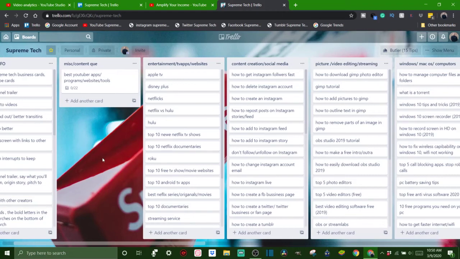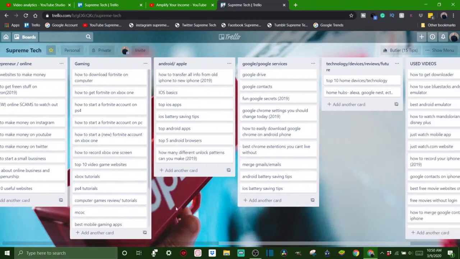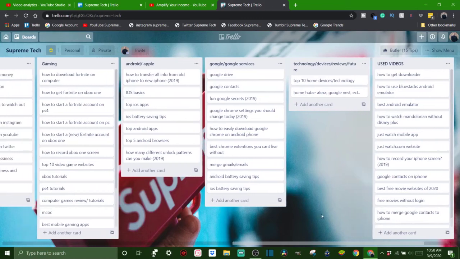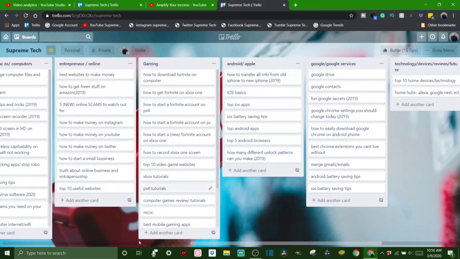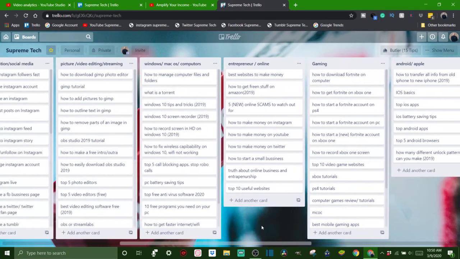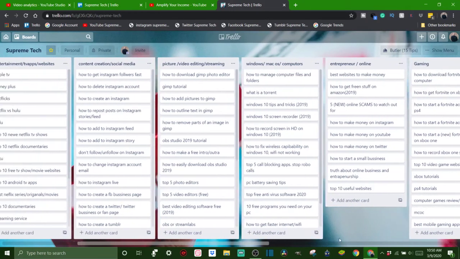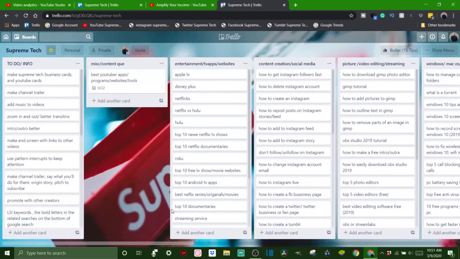And if you want to move, you just click on it and hold it down and move to the left or right. You can see all these different lists I have, right? These are all video ideas. On the far right, I got used videos, so videos I've already made. Keep going, I got different topics: technology, Google services, Android and iOS, gaming, online entrepreneur, Windows and Mac OS, just like computers. I got picture and video editing, content creation, entertainment, and TV apps and websites.